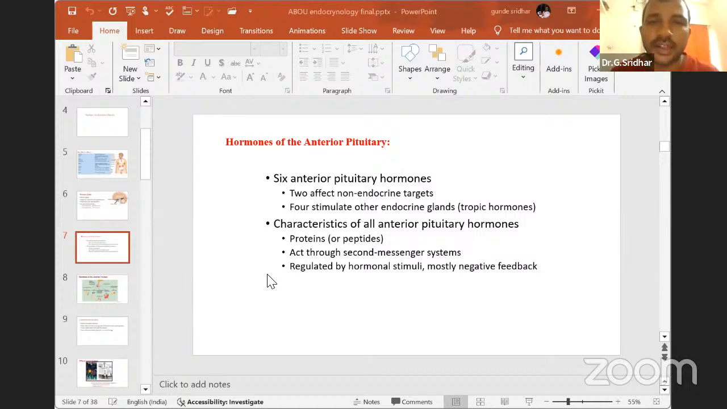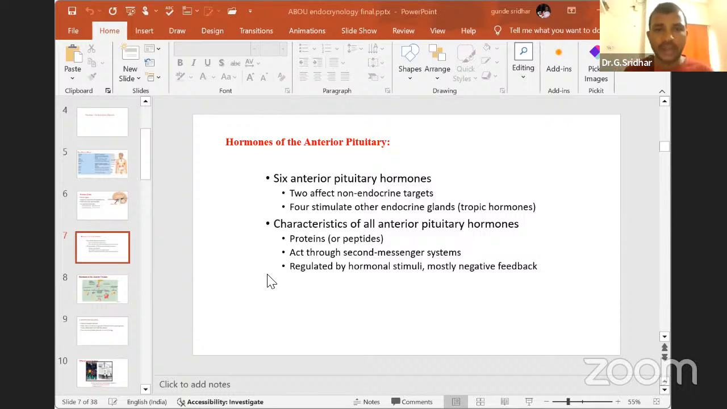For example, take TSH, thyroid stimulating hormone. When thyroxine is needed by your body, the anterior pituitary gets the signal and releases TSH. That TSH will go and activate the thyroid gland to release the thyroxine hormone. That means to release thyroxine from the thyroid gland, you need a stimulator from your anterior pituitary. This type of hormone, which activates the other endocrine gland to do its function or release its hormones, you can call tropic hormones.